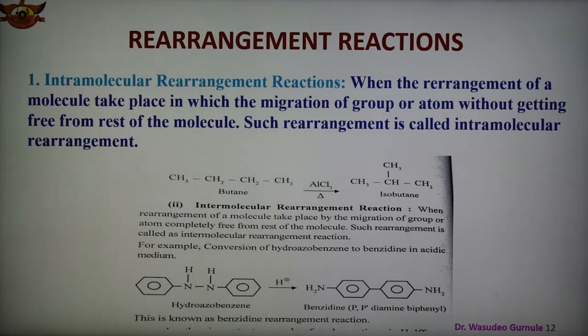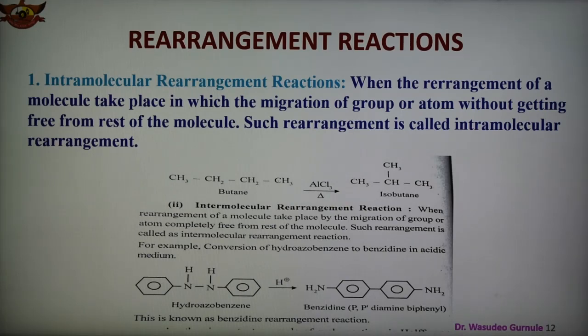In the case of intermolecular rearrangement, another example is also there, and that is the Hofmann bromamide reaction. This Hofmann bromamide reaction involves the migration of an alkyl group from carbon to the nitrogen atom of an amide with the simultaneous elimination of CO as the carbonate ion under the influence of bromine and KOH. So this is another example.